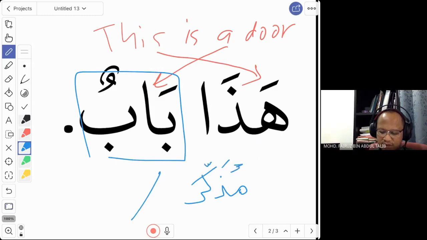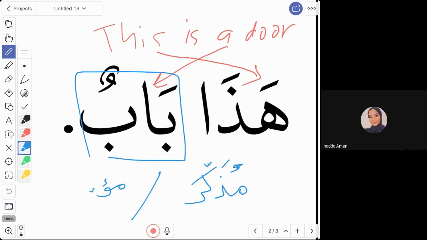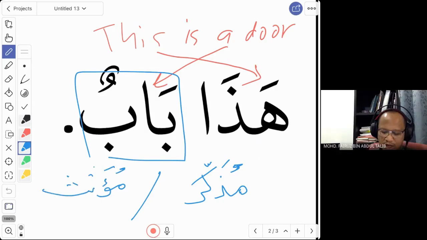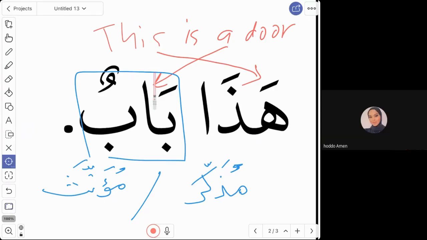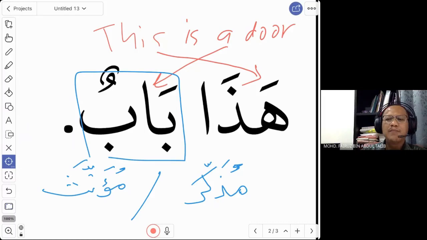And what is feminine word? Muannas. Yes, good. Muzakkar and muannas. So the word bab, is that muzakkar or muannas? Muzakkar. Okay, good.